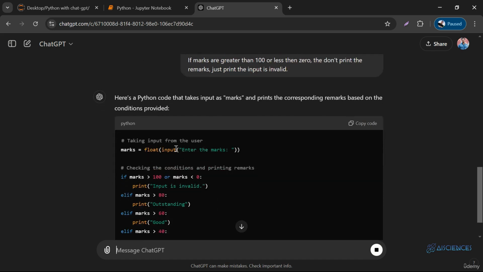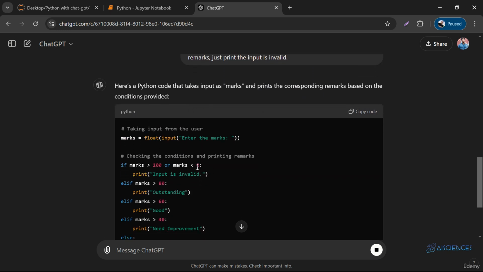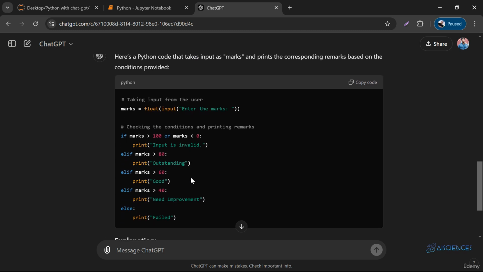So here we go. First of all, it is taking input in the variable marks and converting it to float. And then exactly the same thing. It says if the marks are greater than 100 or marks are less than 0, then print invalid. Input is invalid, right? Cool. Then instead of using nested loops, it goes out for the traditional looping scenarios. Well, it will work. It will also work fine. I hope so. So we'll write on the code of ChatGPT as well. Don't worry about it. So let's go ahead and write on it.